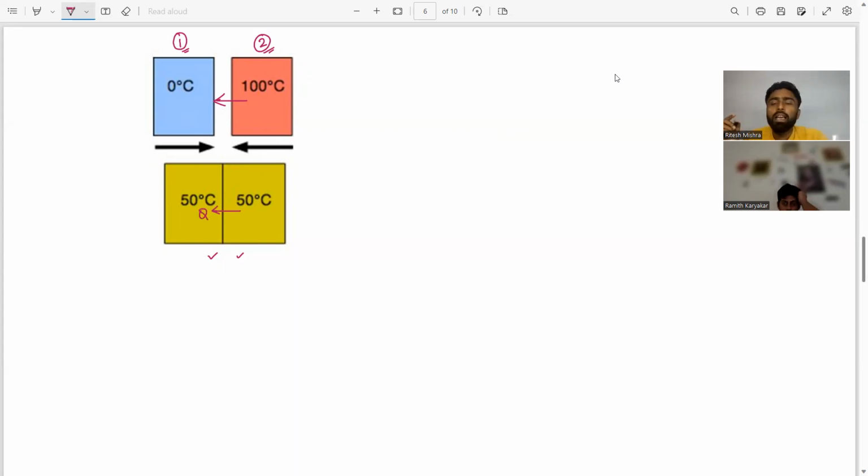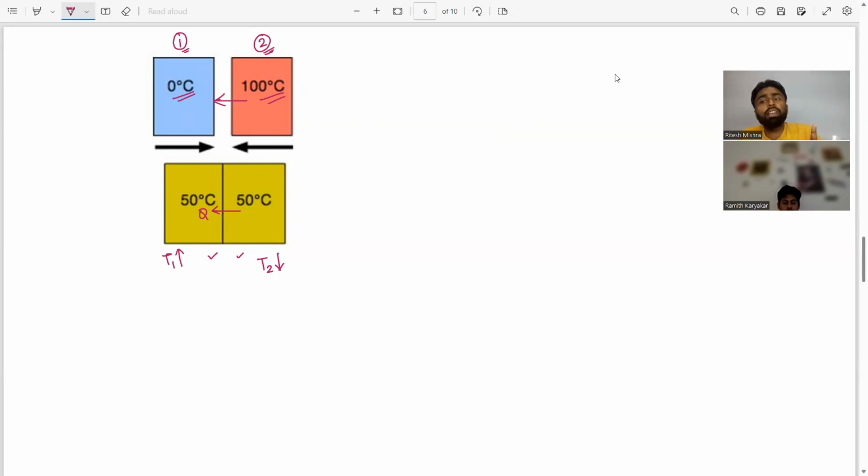As heat transfer starts from body 2 to body 1, the temperature of body 2 will decrease and the temperature of body 1 will increase, because body 1 is at 0 degrees Celsius and body 2 is at 100 degrees Celsius.